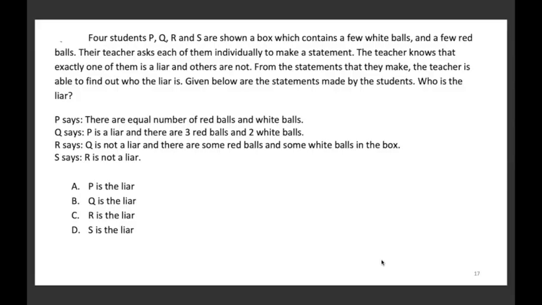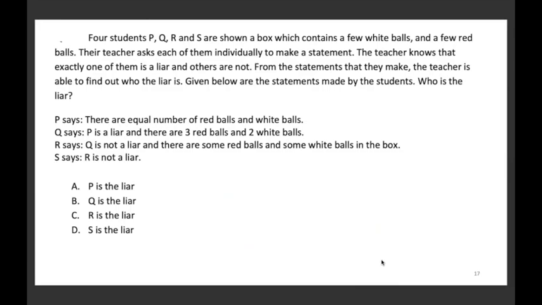Okay, P, Q, R, S, दो तीन चारों में से कौन liar है? First, P says there are equal numbers of red and white balls. Q says P is a liar and there are 3 red balls and 2 white balls. R says Q is not a liar and there are some red balls and some white balls in the box, and S says R is not a liar.